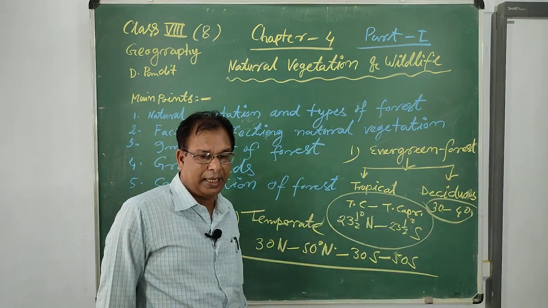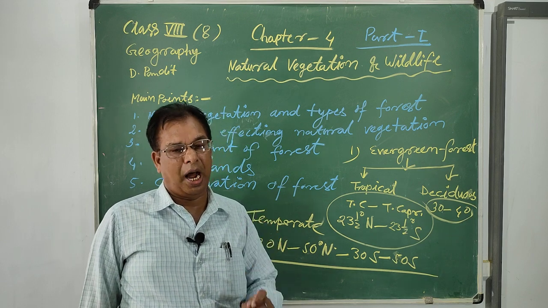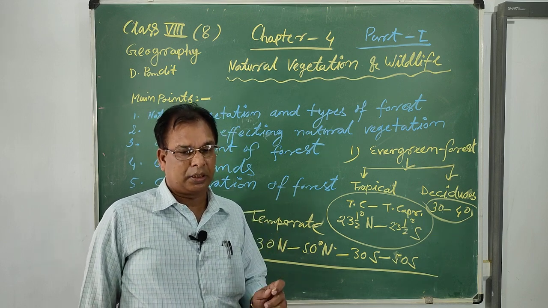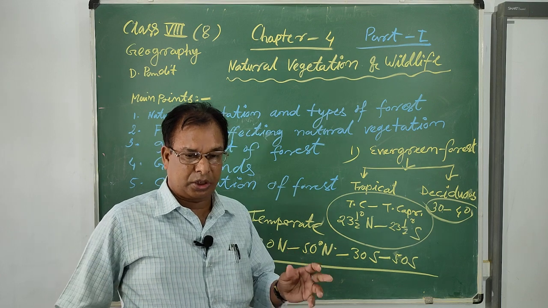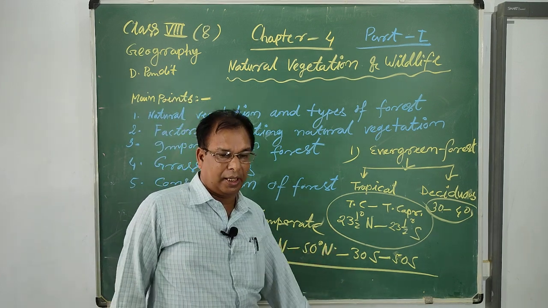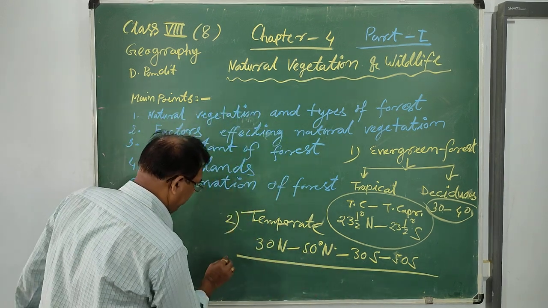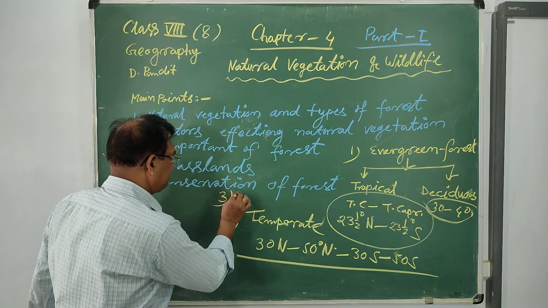This desert also has very small cacti plants, trees, creepers, or some shrubs found there. So these types of forest are known as the desert forest. Third type of forest, desert forest.